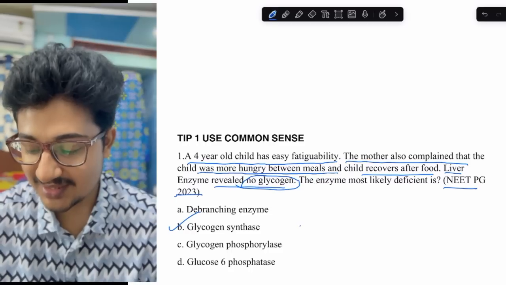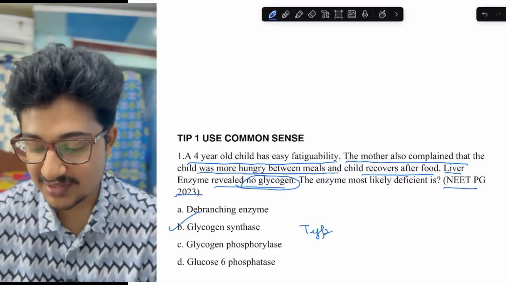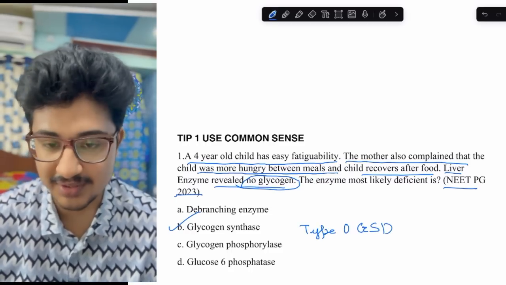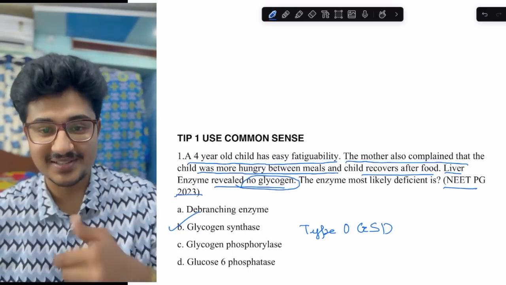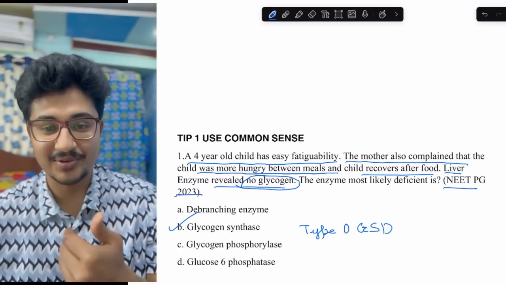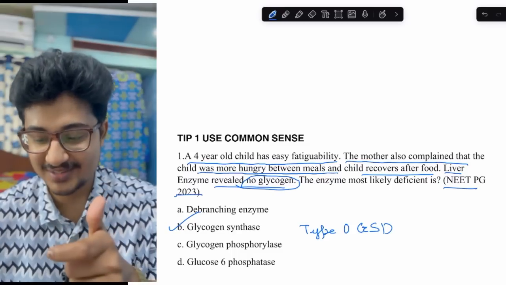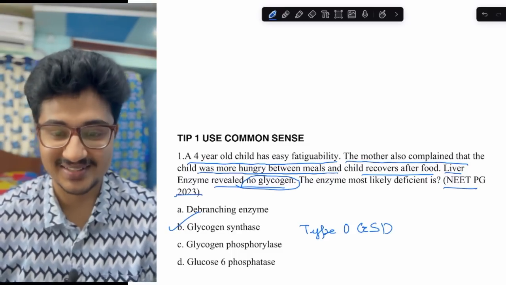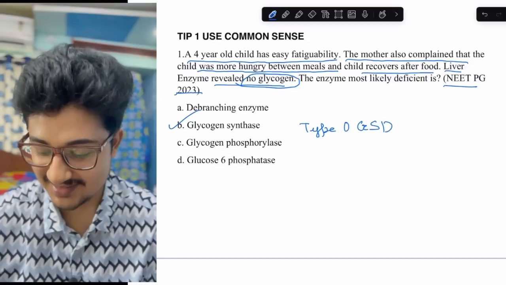Okay, so this is called type 0 glycogen storage disorder, GSD. There is no glycogen storage, only formation. So this is a misnomer. This is not a glycogen storage disorder, but it is a glycogen formation disorder. So no glycogen means glycogen synthase is not there. Like this, use common sense.